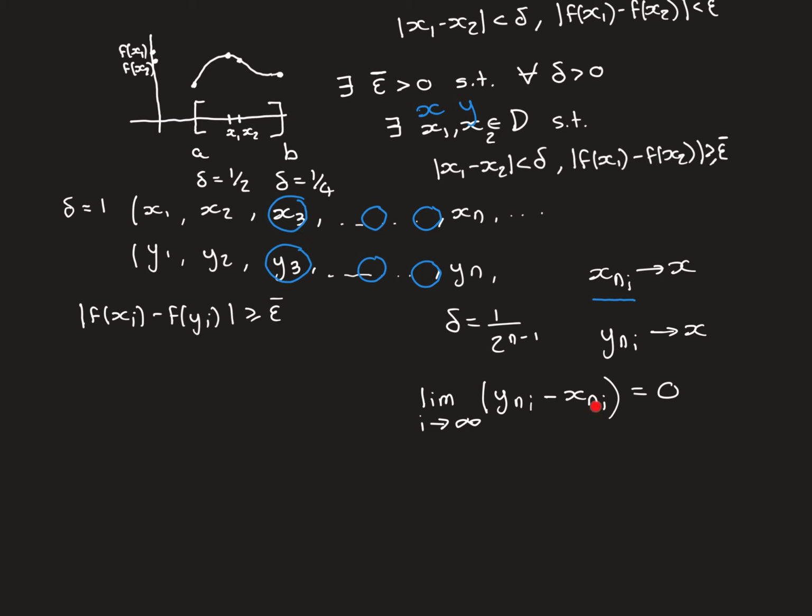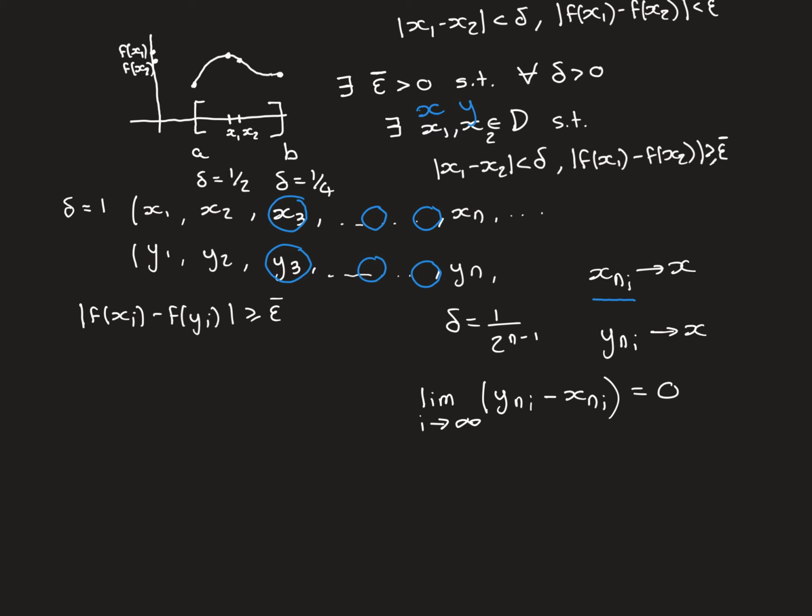So it is going to be true that the difference between these two values is going to get and stay indefinitely close to 0 as i goes to infinity. So yes, this limit is going to be equal to 0. We also know that the limit as i approaches infinity of this subsequence is this value x.